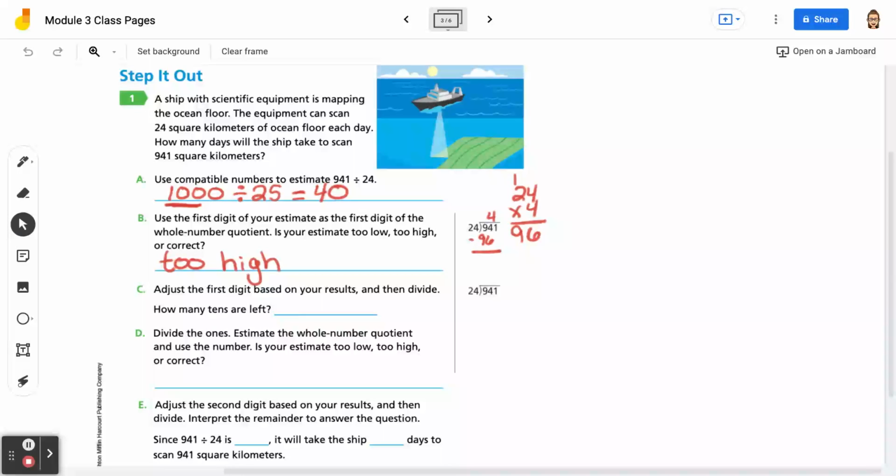C says adjust the first digit based on your result and then divide. How many tens are left? Well, 4 was too high, but it was close. So we're going to go with 3. So 24 times 3. 3 times 4 is 12. 3 times 2 is 6. Plus 1 is 72. So that means we're going to subtract 72. 4 minus 2 is 2. 9 minus 7 is 2. So we get 22 tens left.